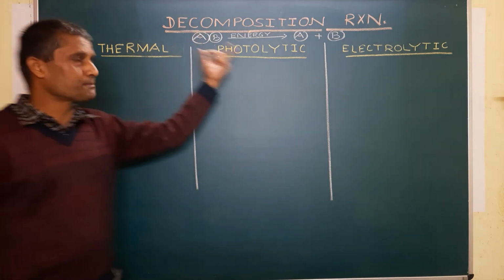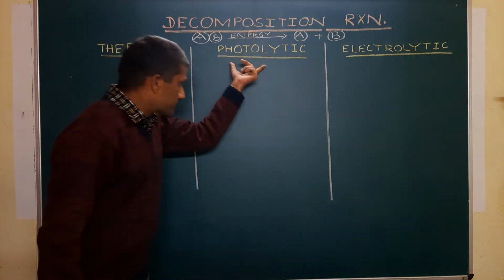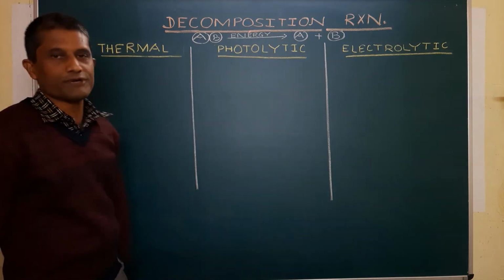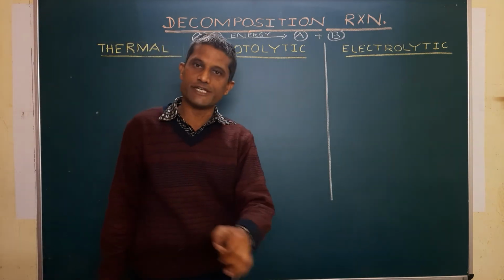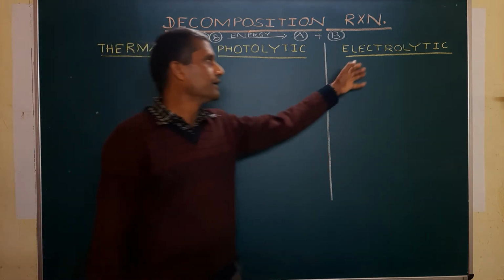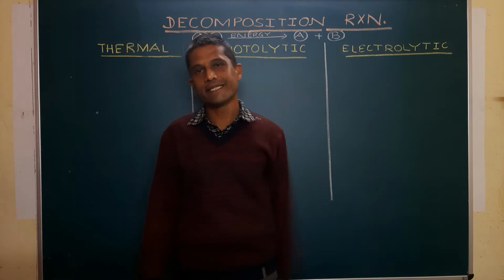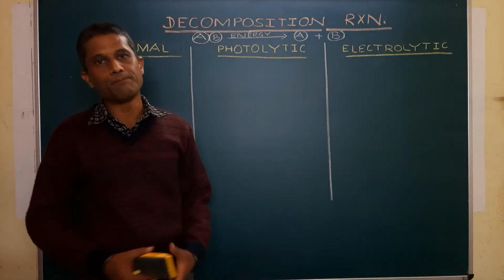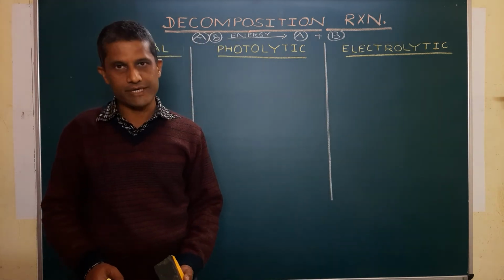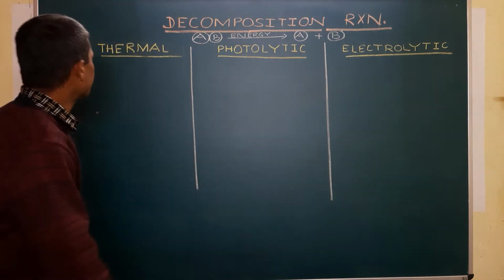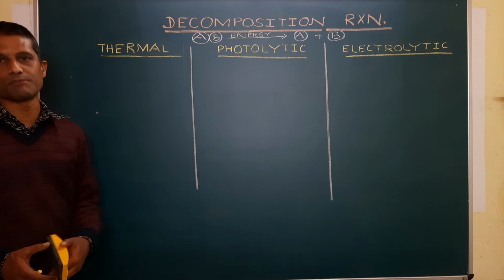And when you are supplying sunlight to carry out the decomposition reaction, that kind of decomposition reaction is known as photolytic decomposition. And when it is the electric current which carries out the decomposition, then that is called electrolytic decomposition, or simply speaking, electrolysis.